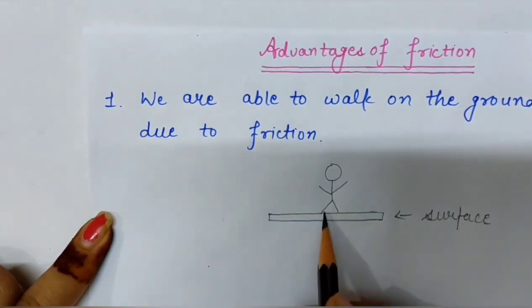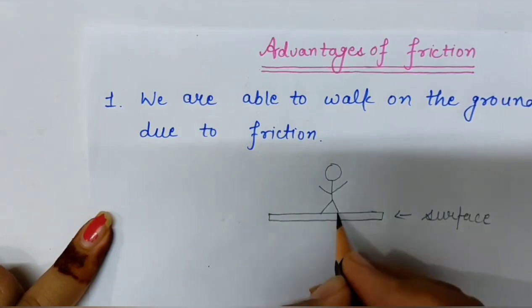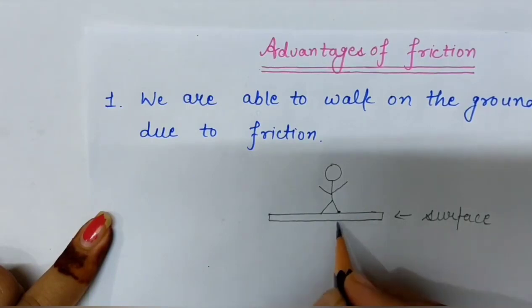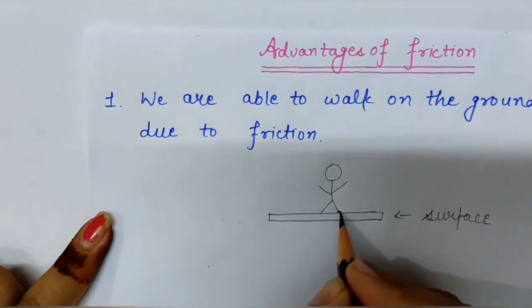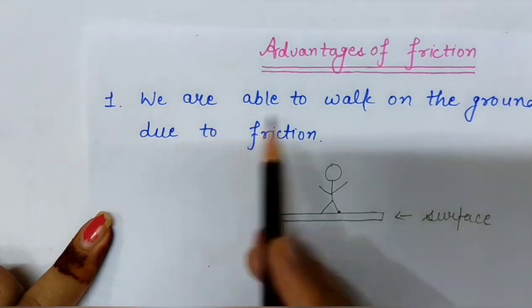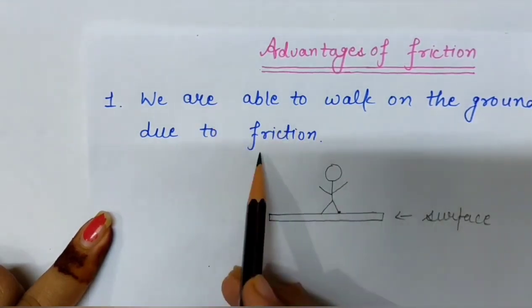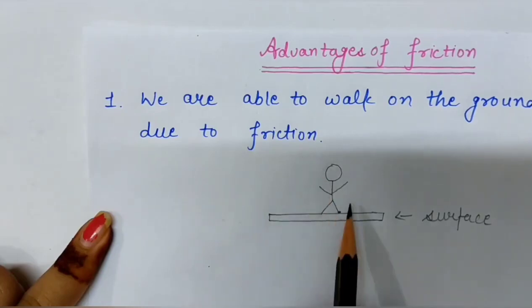Now this man is able to walk on the ground due to friction that exists between the feet and this surface. Here the friction exists between the feet of the person and the surface of the ground. So the first advantage is we are able to walk on the ground due to friction that exists between our feet and the ground.